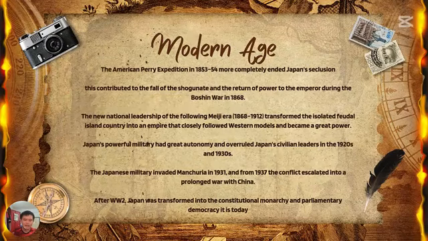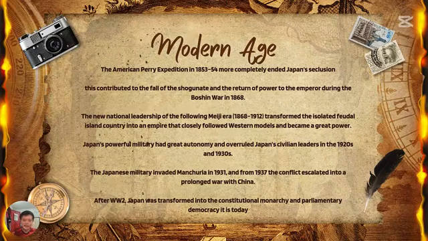So in the modern age, we started to have the American Perry expedition, and this ended the shogunate, and then the return of power to the emperor during the Boshin War. So that time is Meiji, Emperor Meiji. So it started the Meiji era, which transformed the isolated feudal island country into an empire that closely followed the Western model and became a great power.